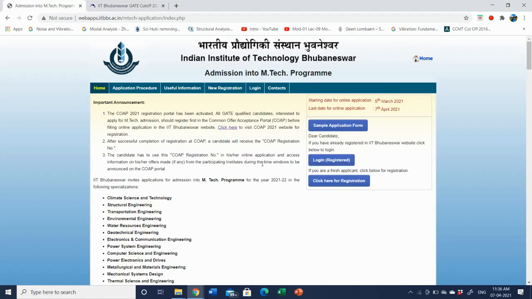So please be very fast, because IIT Bhubaneswar is a new IIT and we will be looking at the previous year closing GATE scores, and we can see over there that there are opportunities for the students who have secured even a little bit lower GATE score than the old and other top IITs like IIT Bombay, Madras, Kharagpur, Kanpur, Delhi, etc.